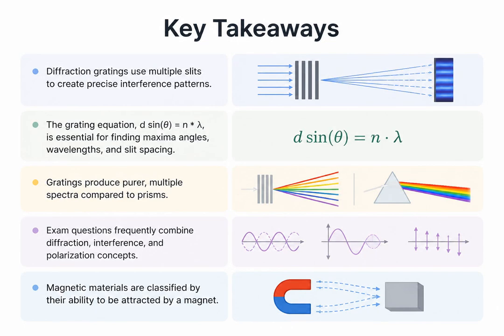Let's wrap up our final key takeaways. We've seen how diffraction gratings use multiple slits to create precise interference patterns. The grating equation is your primary tool for calculating maxima angles, wavelengths, and slit spacing. Remember that gratings produce purer spectra than prisms. We also reviewed extensive past paper questions, highlighting the importance of mastering interference and polarization. Finally, we briefly introduced magnetic materials, setting up your next major topic,